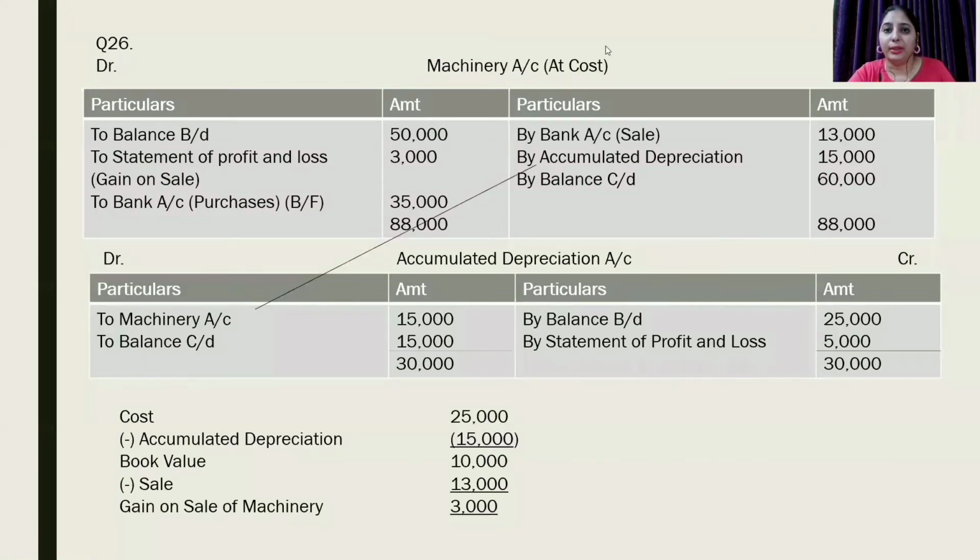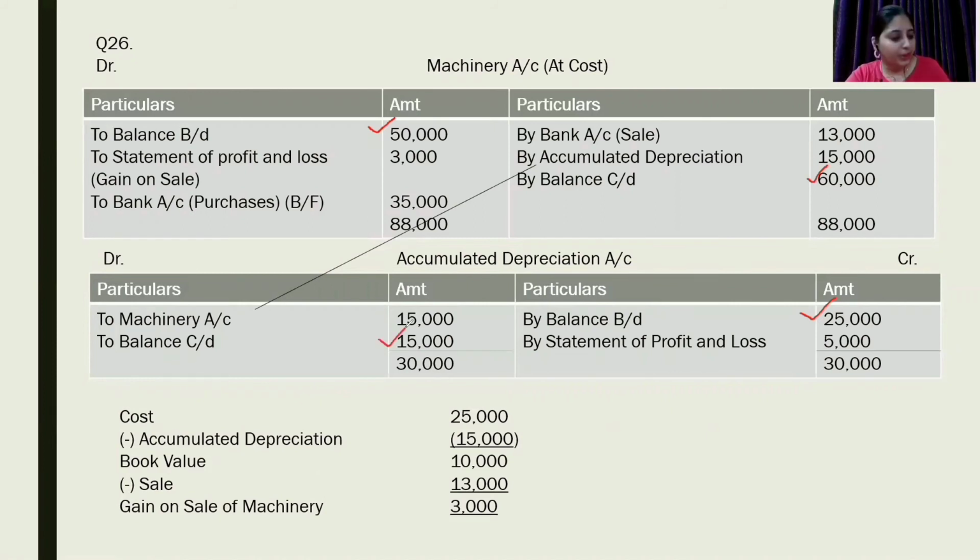Now, how can we calculate it? First of all, we have to transfer the opening and closing balances in both machinery account as well as accumulated depreciation account. Asset will have its opening balance on debit side and closing balance on credit side. Opening balance is 50, closing balance is 60. Accumulated depreciation opening balance will be recorded on credit side because accumulated depreciation account or provision for depreciation account has its balance on liability side of balance sheet. Closing balance will be recorded on the debit side.